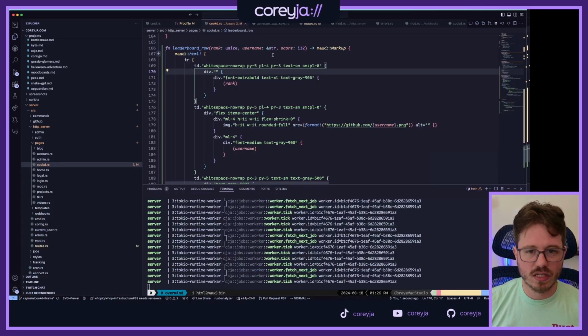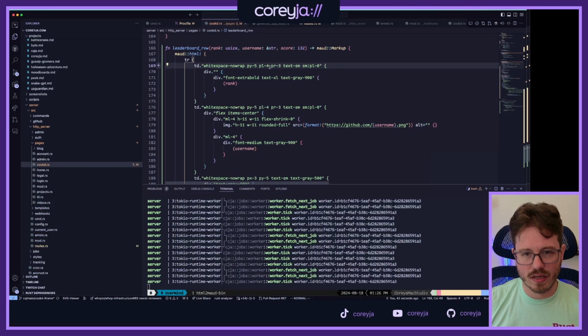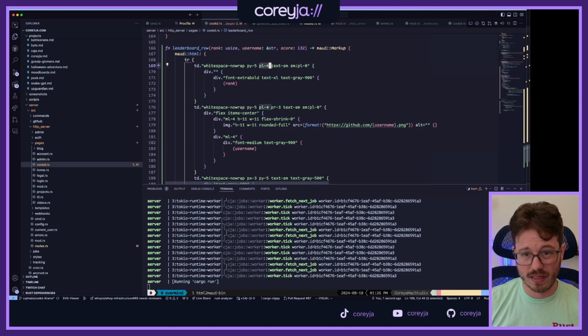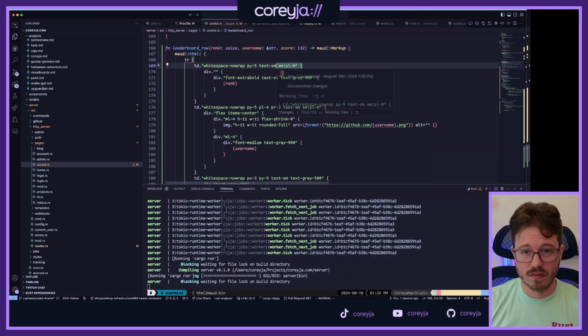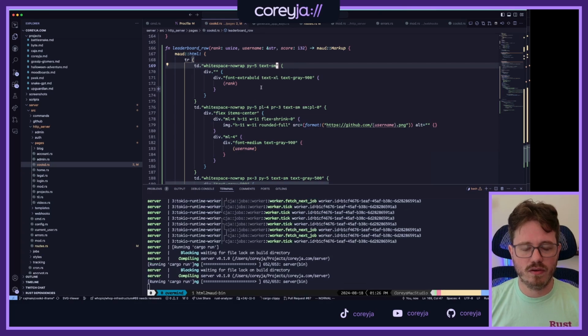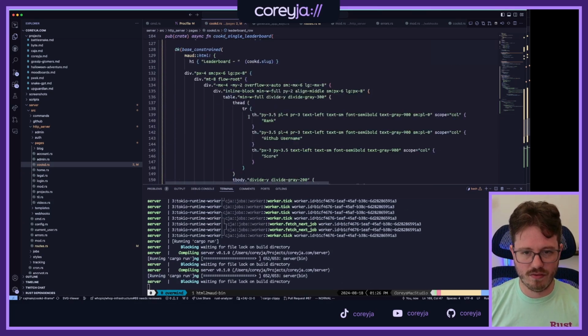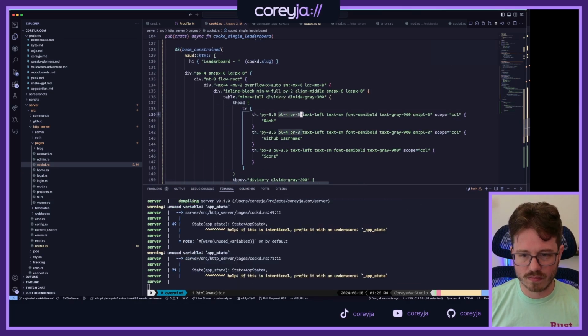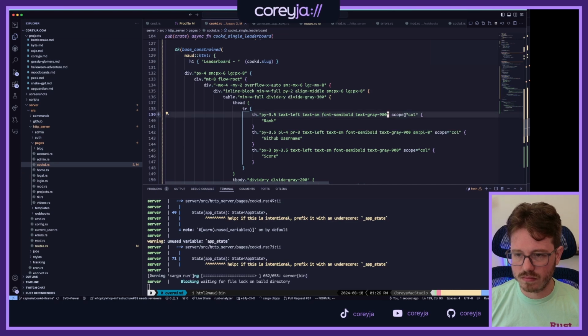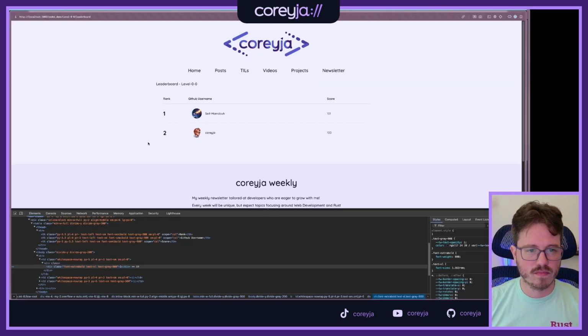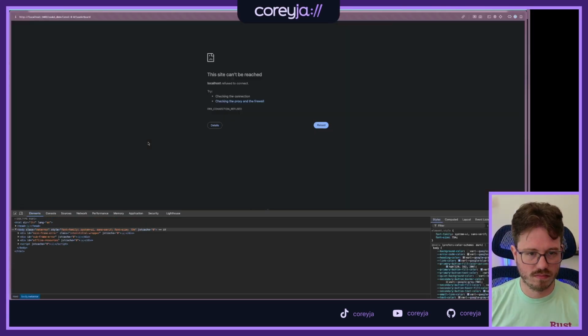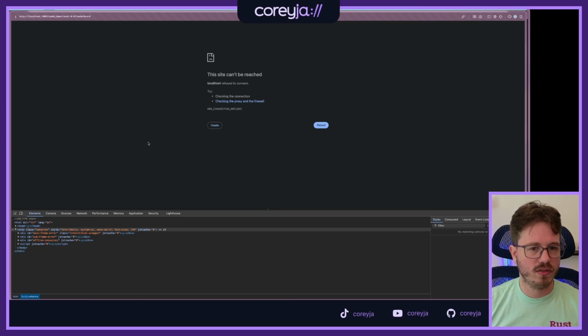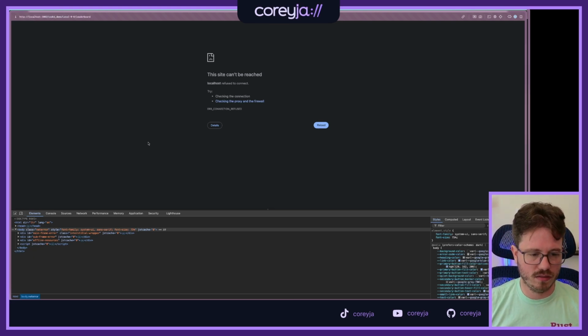So let's go into here. Padding right. What if I just didn't have any padding right? Or padding left, to be honest. We'll let that thing padding left and right it. Come on, Rust. Give me my compile.